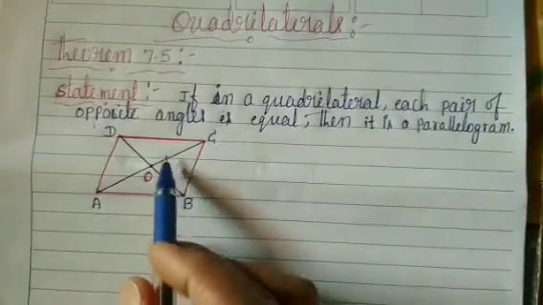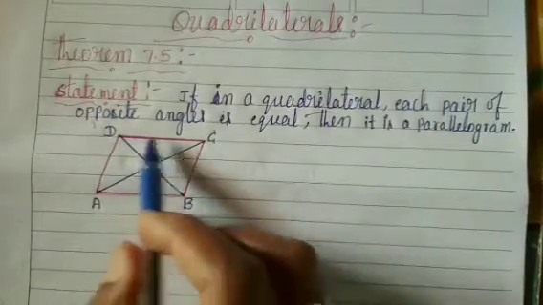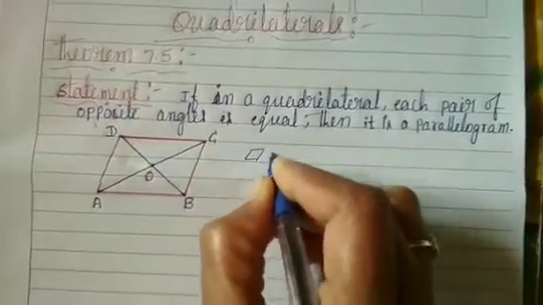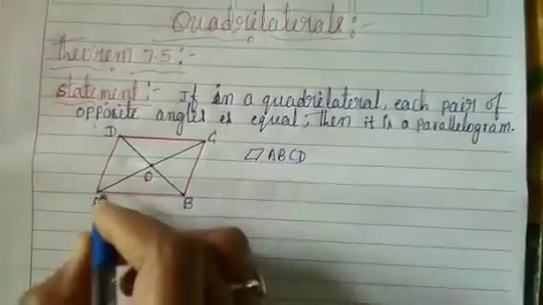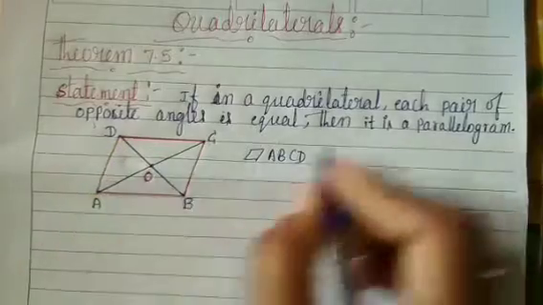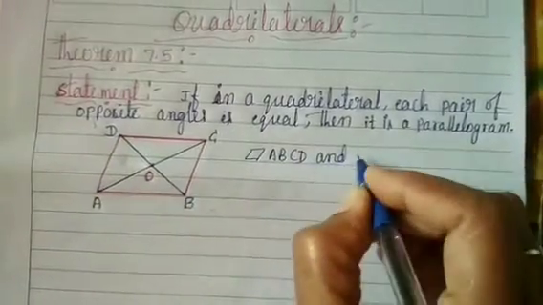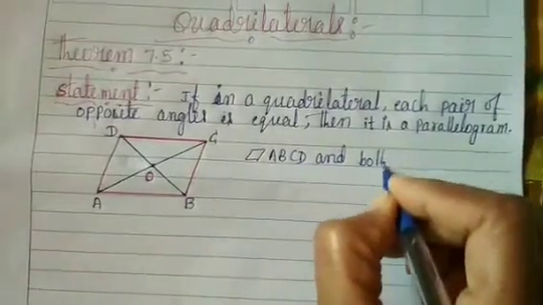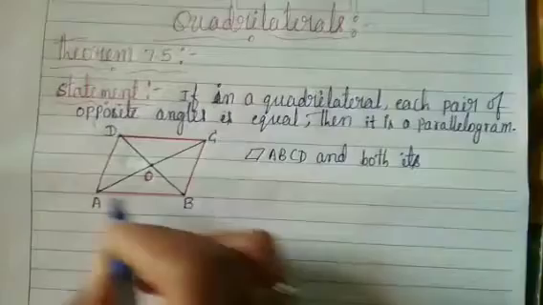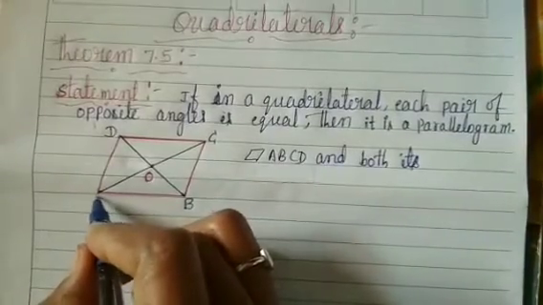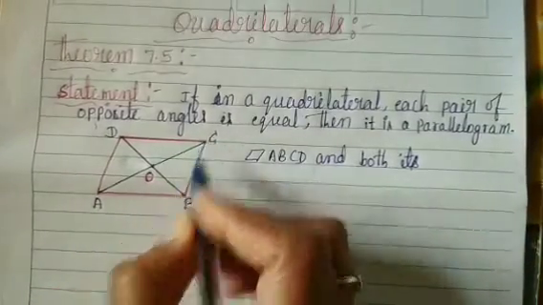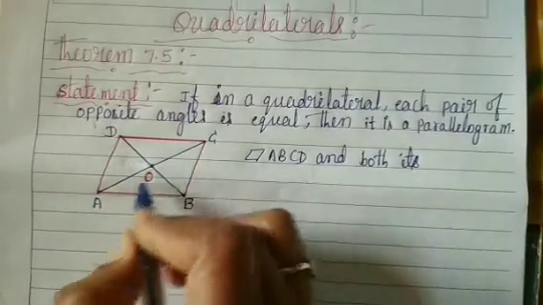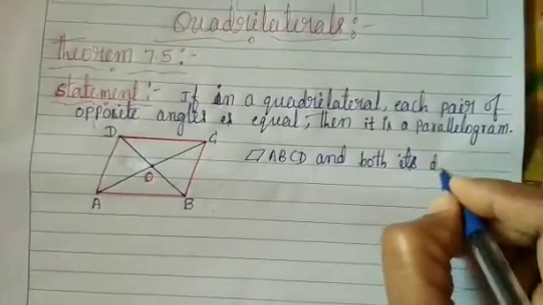Here is a picture. Draw a parallelogram ABCD and draw both its diagonals. Now I can draw the diagonals. One diagonal is AC, another diagonal is BD. These two are both the diagonals.